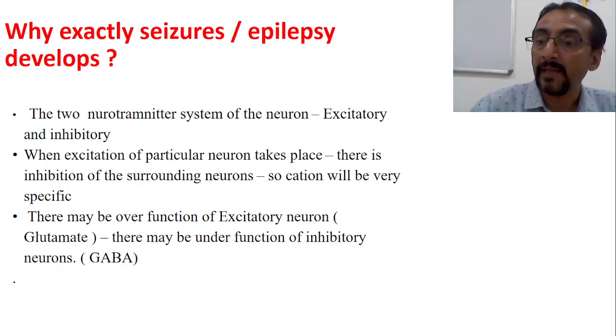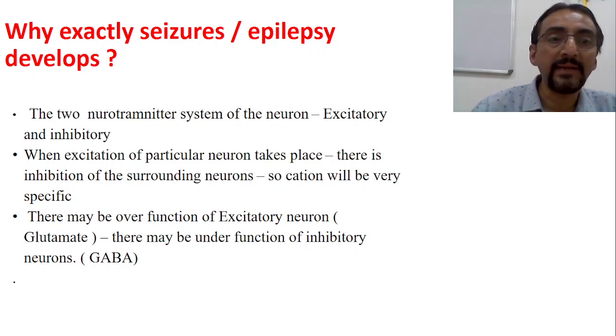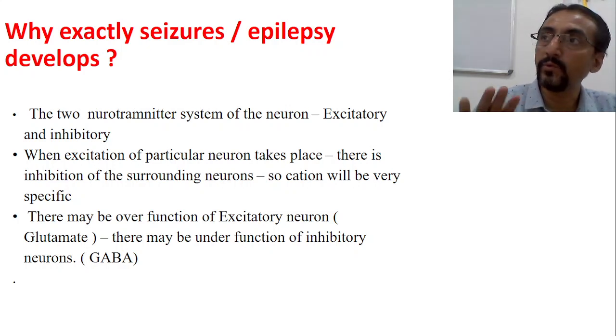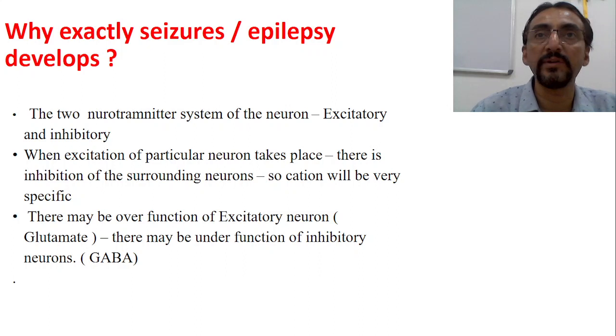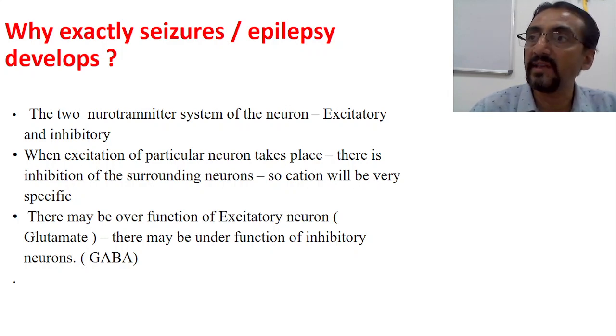The electrical discharge which is produced inside the neuron is abnormal, either it is more or it is less. Two types of neurotransmitters are present in our brain basically. One set is called excitatory neurotransmitters, and another set is called inhibitory neurotransmitters.